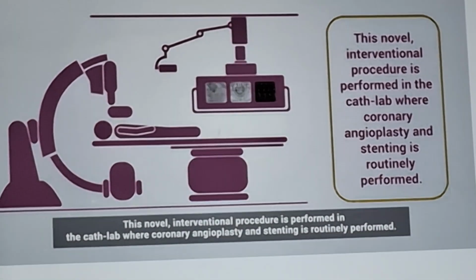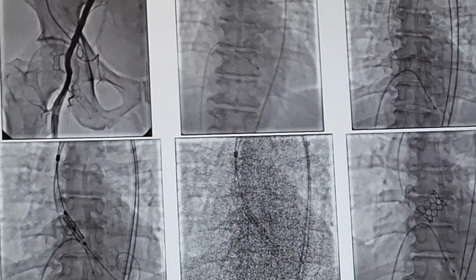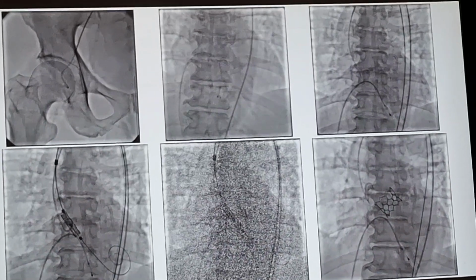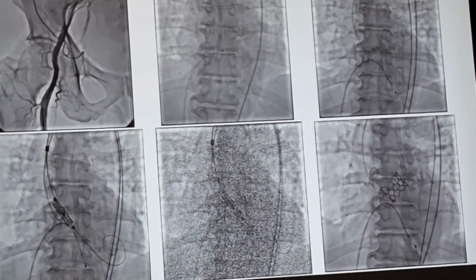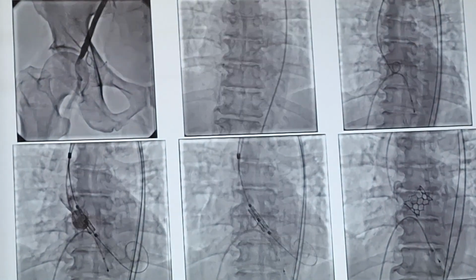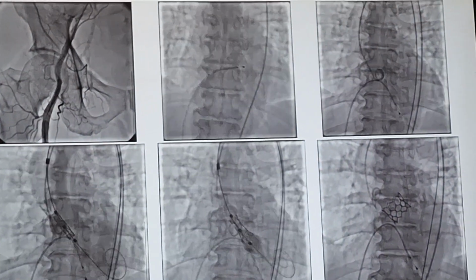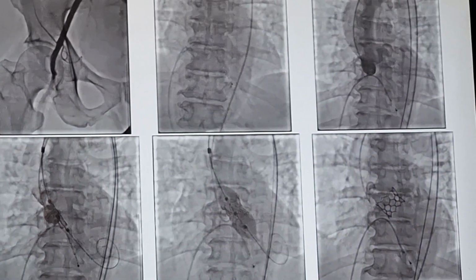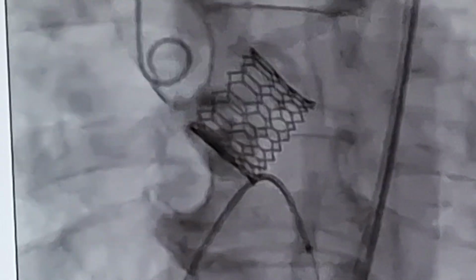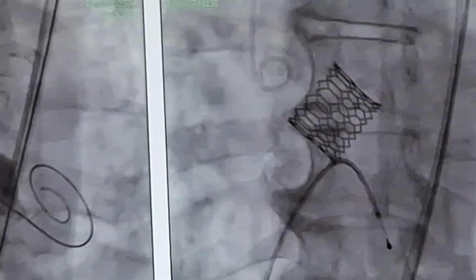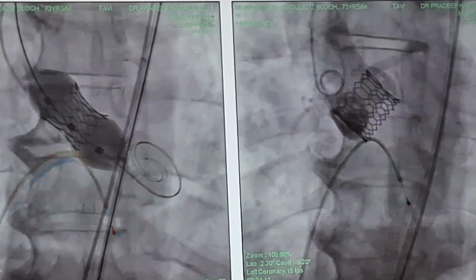Next slide please. These are real human body images. Earlier we saw an animation, now we see the real images. Going to be expanded. These are X-ray images. Under X-ray, these procedures are performed in a conscious person. Next slide please. Now compare it with surgical valve replacement, which is the conventional way of surgery.